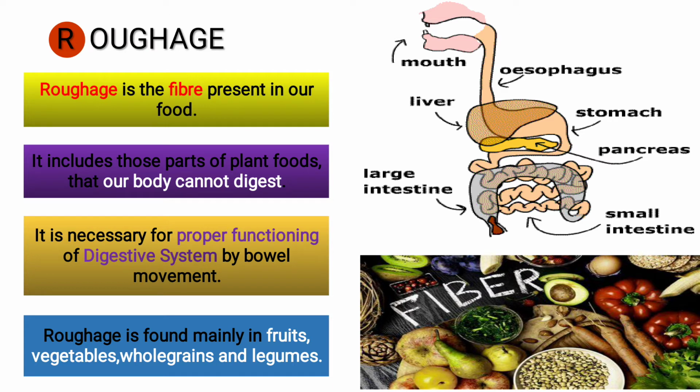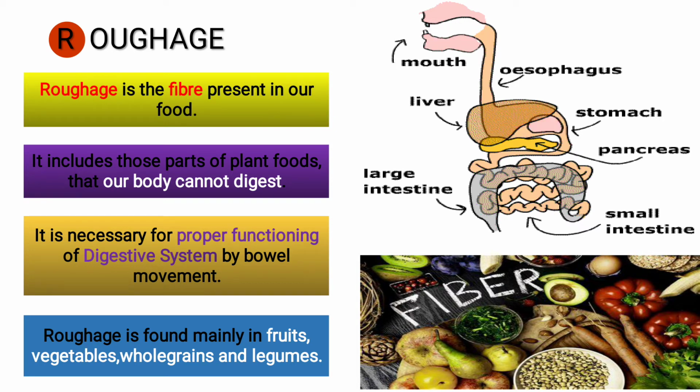Now, roughage, or fiber, you can also understand by taking another example, a shirt. The cloth of the shirt is made by weaving so many threads together, then a cloth is prepared. So a thread-like structure is called fiber. In cloth language we'll say fabric, but in science language a thread-like structure is called fiber, which is present in fruits and vegetables. And the legumes here.